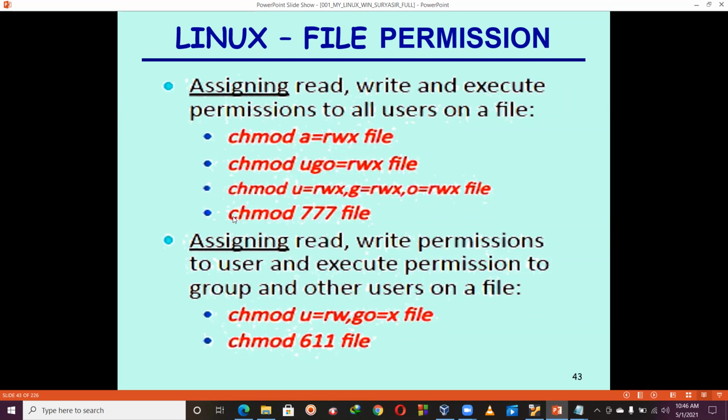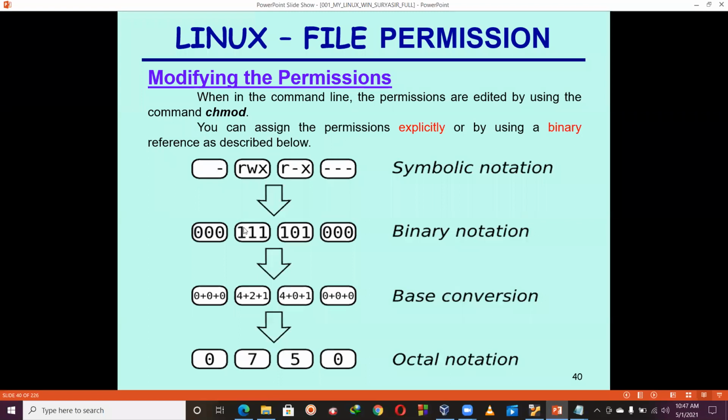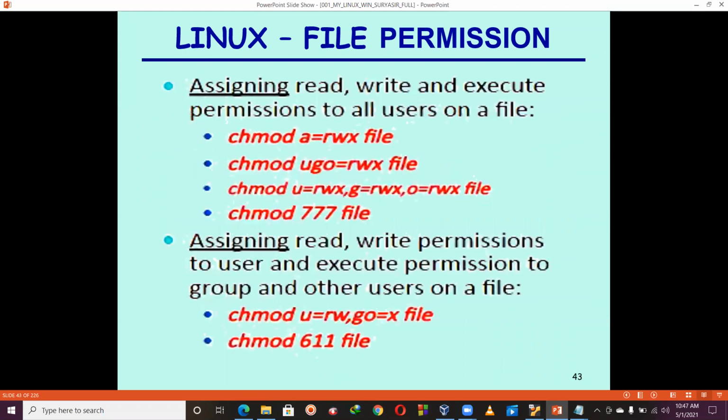Also, we have the fourth one. Instead of the previous three, we can write chmod 777. 7 stands for what? Already in the previous slide, I'm showing you. See here, 111 stands for 4 plus 2 plus 1, that is 7. So here 7, here 7, here 7. What is the meaning of this one? It means I'm going to set the permissions for all three, user, group, others, and which permission? All permissions: read permission, write permission, execute permission. So that is the meaning of this one.